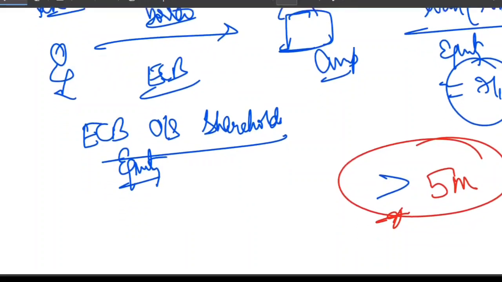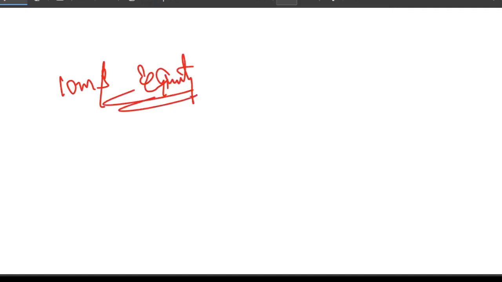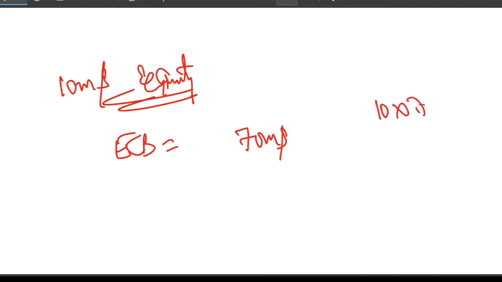Suppose, let me give you one example. Suppose a foreign shareholder has $10 million equity. Maximum ECB, external commercial borrowing, allowed is how much? That is nothing but $70 million. How come $70 million? 10 multiplied by 7, that is 70. If you borrow more than this, you need the approval route.